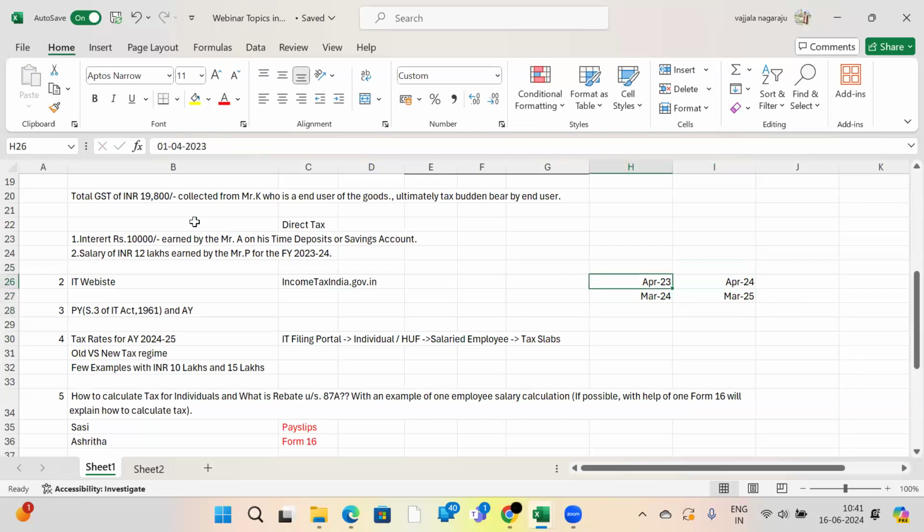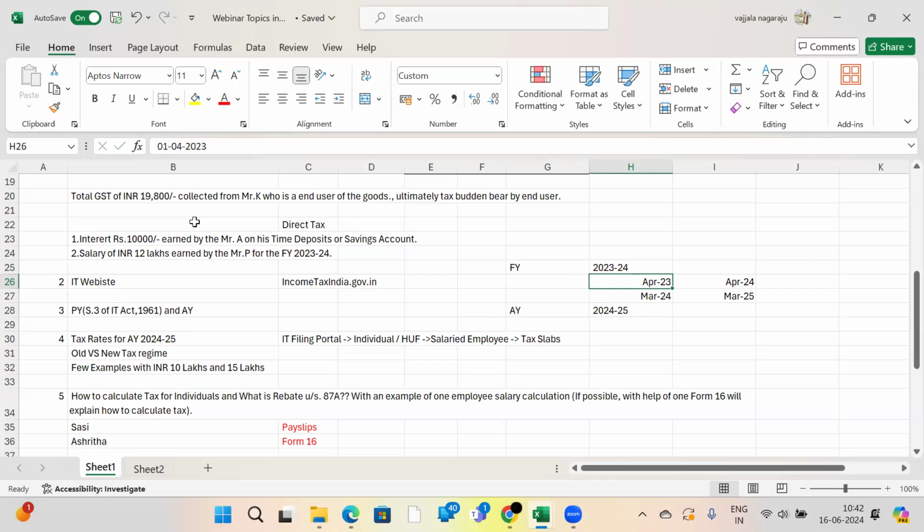What is the assessment year for the financial year 23-24? The assessment year is 24-25. That means income earned during the period of 12 months commencing from April 2023, that means 1st April 2023 to 31st March 2024.